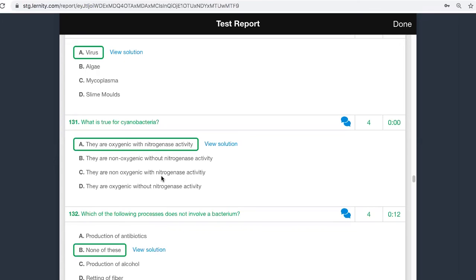And then what is nitrogenase? Nitrogenase is an enzyme responsible for nitrogen fixation. So what happens is, cyanobacteria can all fix nitrogen, which means they have high nitrogenase activity. So the answer is A.